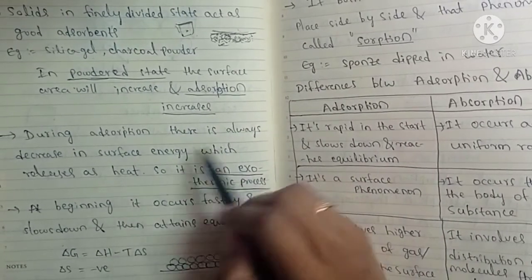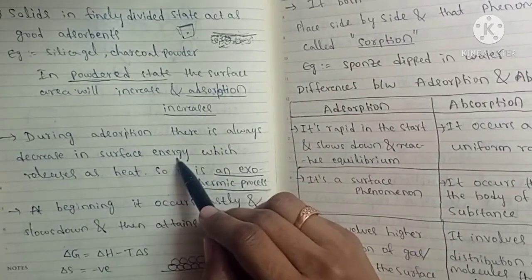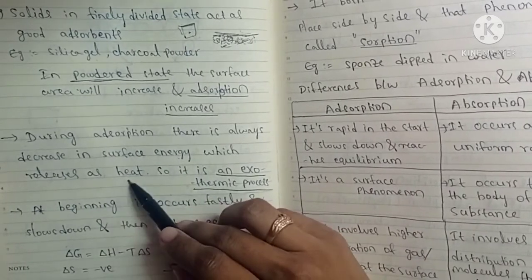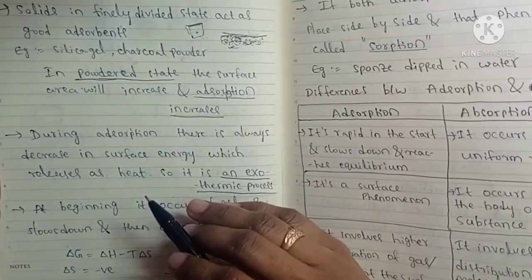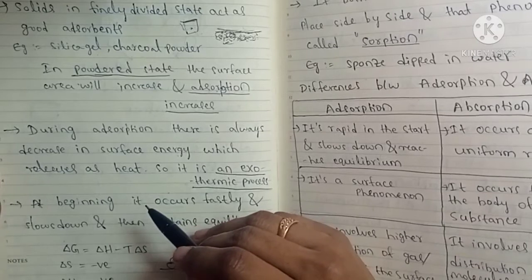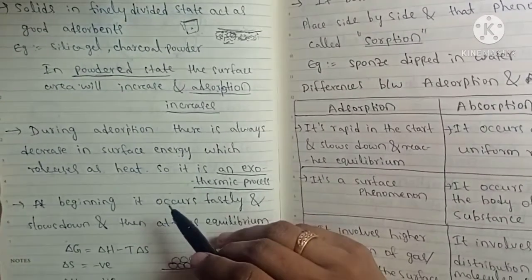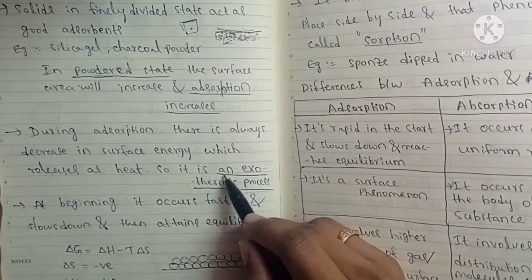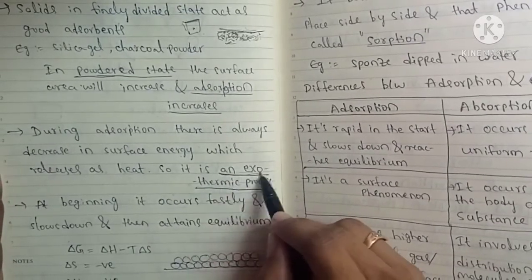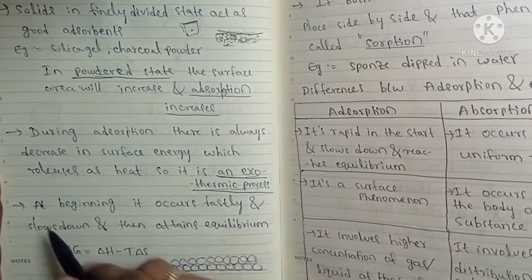During adsorption, there is always a decrease in surface energy which is released as heat. So during adsorption, there is a release of energy in the form of heat. So adsorption is an exothermic process. This is an important point.